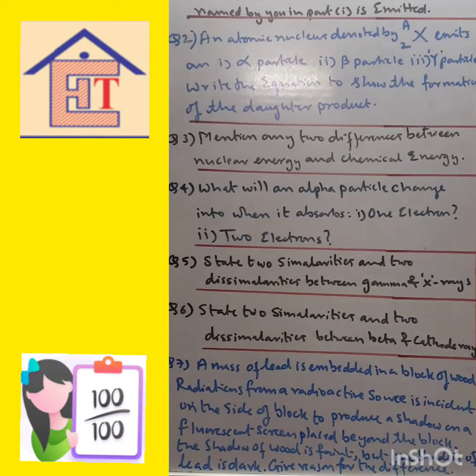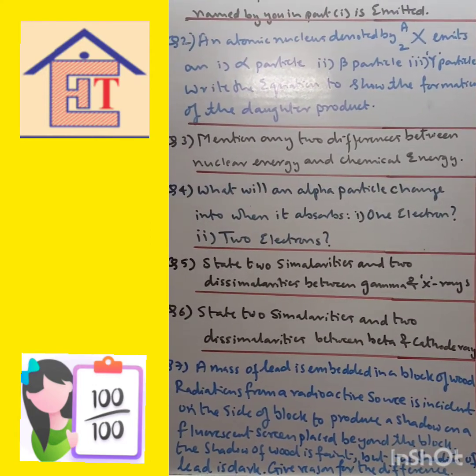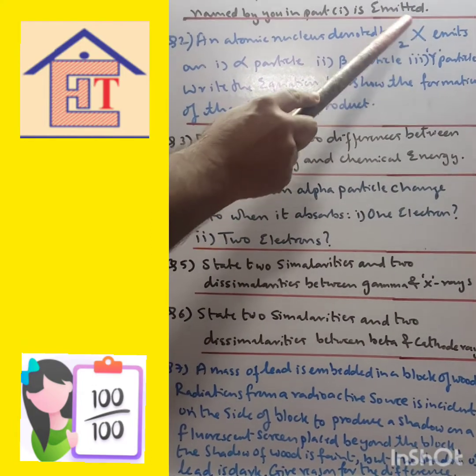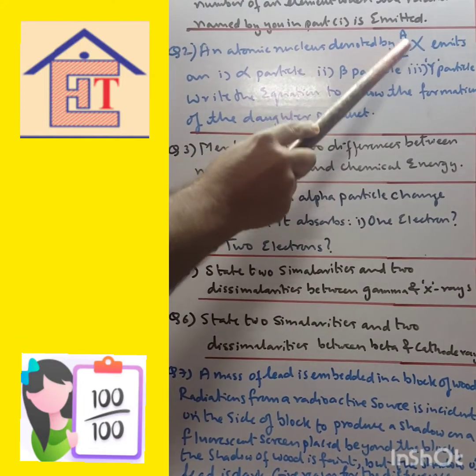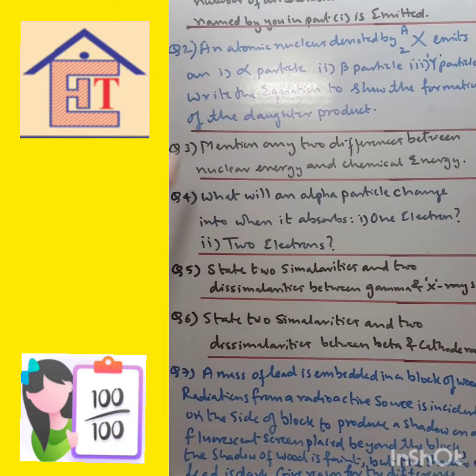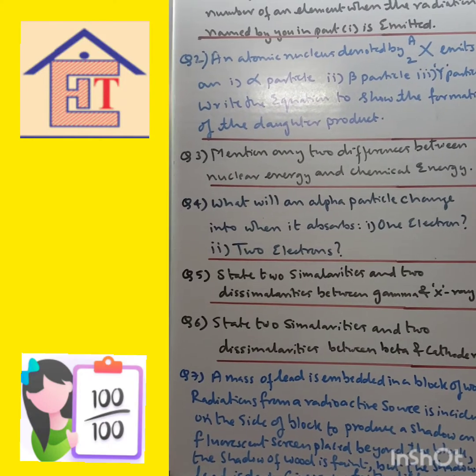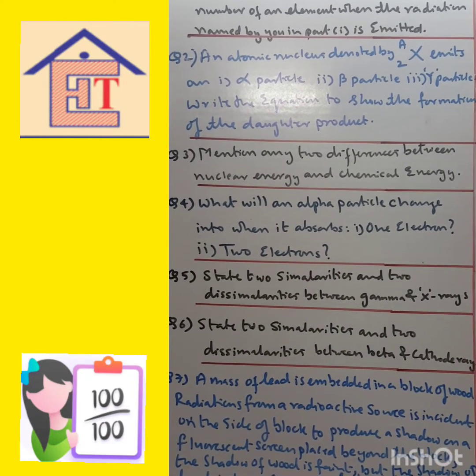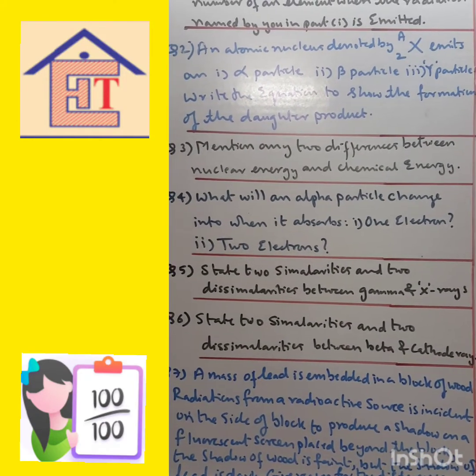Then second question, an atomic nucleus denoted by X with mass number A and atomic number Z, where A stands for the atomic mass and Z for the atomic number, emits an alpha particle. Then second is a beta particle, third is gamma rays. Write the equation to show the formation of a daughter product.